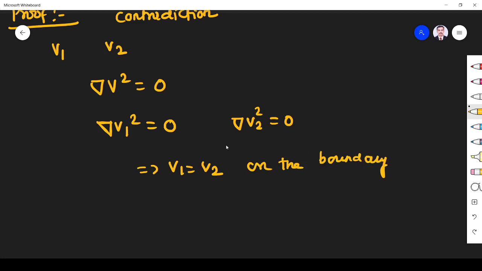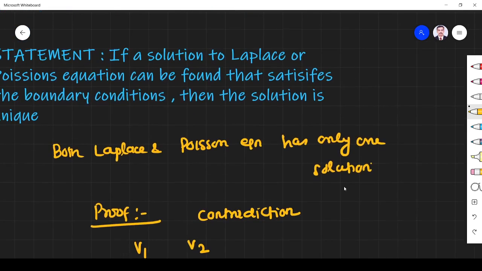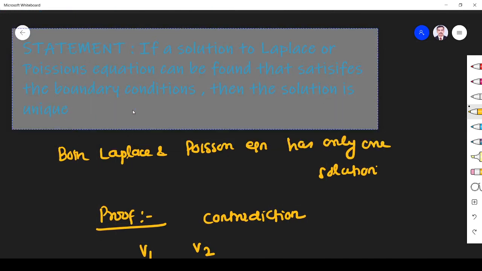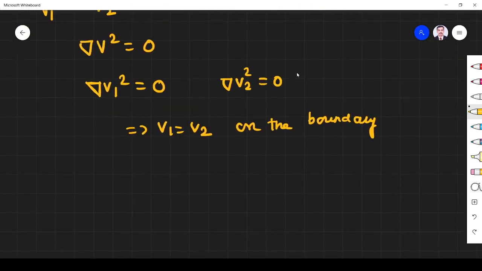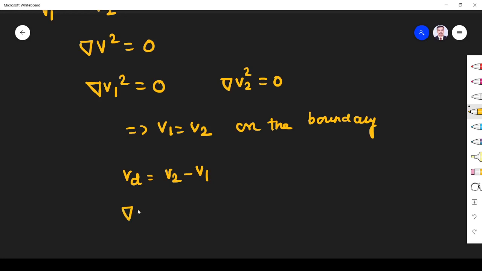Why? Because both are satisfying the boundary conditions. The solution to the Laplace or Poisson equation can be found that satisfies the boundary condition. So at the boundary, V1 is equal to V2. We consider the difference VD, where VD is equal to V2 minus V1. This should also obey the Laplace equation, so del squared VD is equal to del squared V2 minus del squared V1, which is equal to 0.